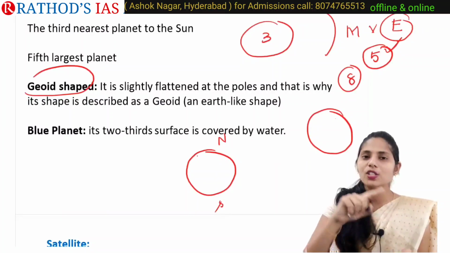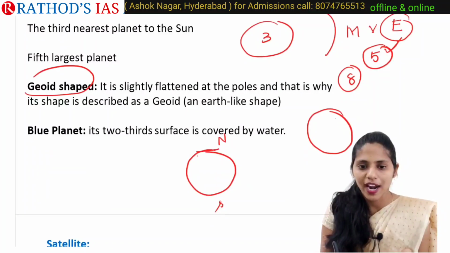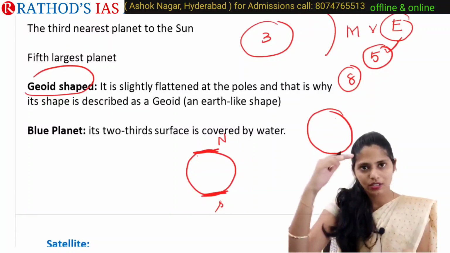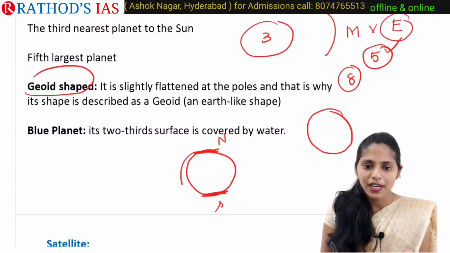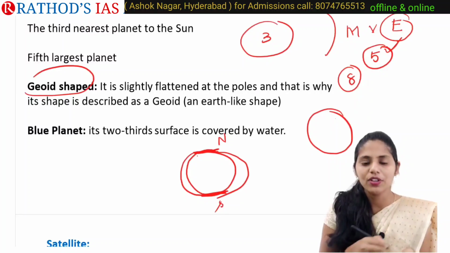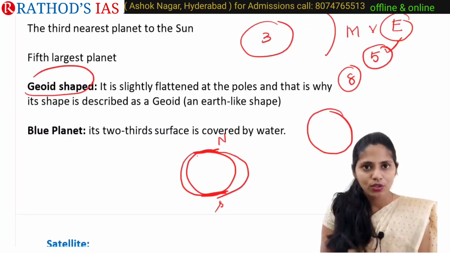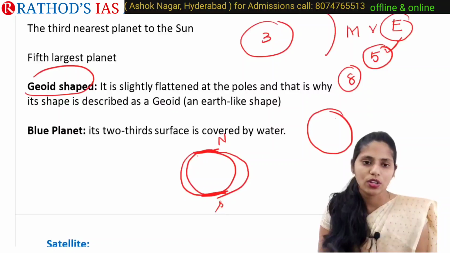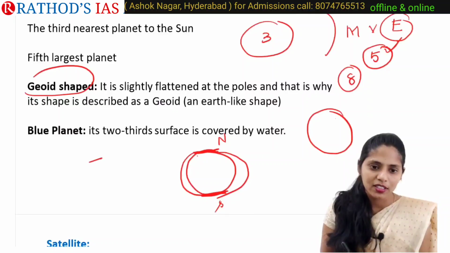At the poles it is not round, it is flat in shape. So the shape is flattened at the poles and somewhat bulged at the center. This is our geoid shape. If I try to draw the shape of the Earth, it is not like this. It is like this, the geoid shape.